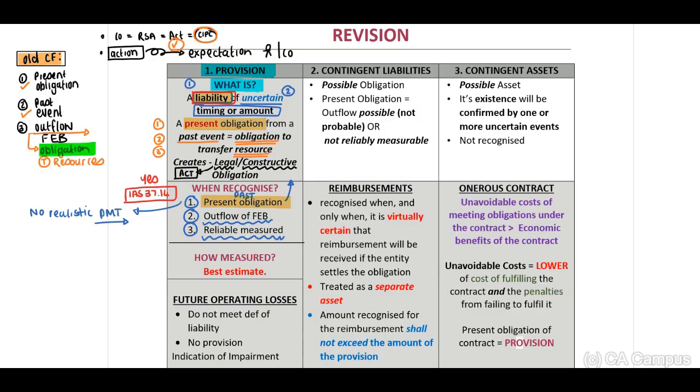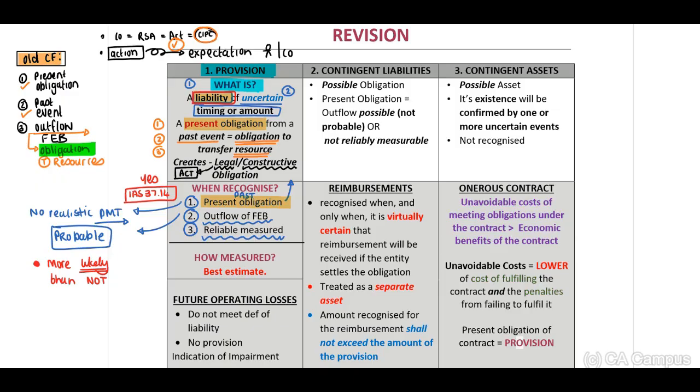The key word that you need to use in your theory questions is that the outflow has to be probable. Now, what is probable? This is more likely than not. It is more likely to happen than not. It is more likely that we will have to pay that entity than not.